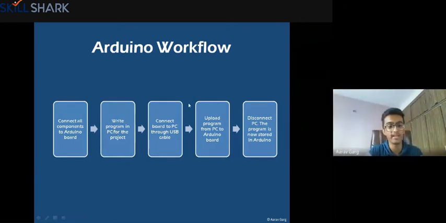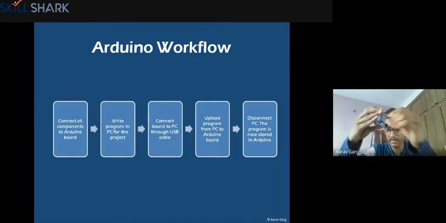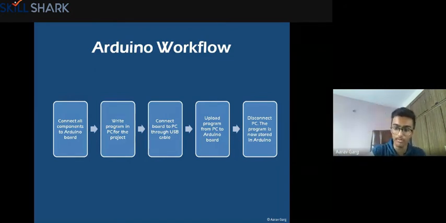Then you have to write the program in the PC for the project, whatever you want your things to do. Now, if I connect a small LED bulb to my Arduino board, and I want it to blink every 2 seconds, I need to explain that to the Arduino board through the program. Then you connect your board to the PC through your USB cable, upload the program, and then you can disconnect the cable from the Arduino board. If you want your project to work, you don't need to keep it connected. After uploading, you can disconnect the cable. So this can work on its own, right?